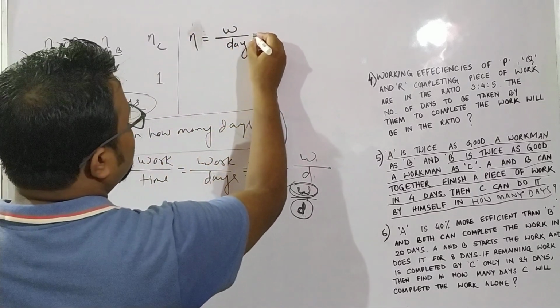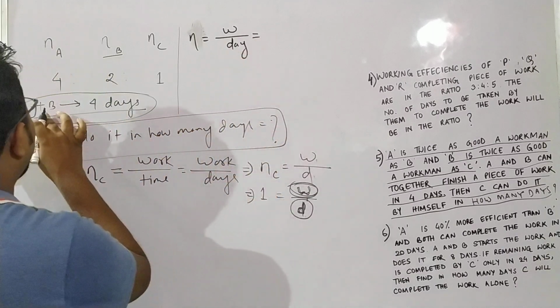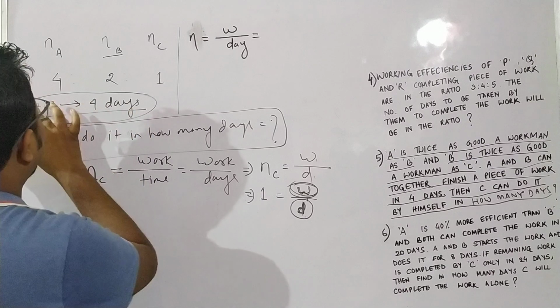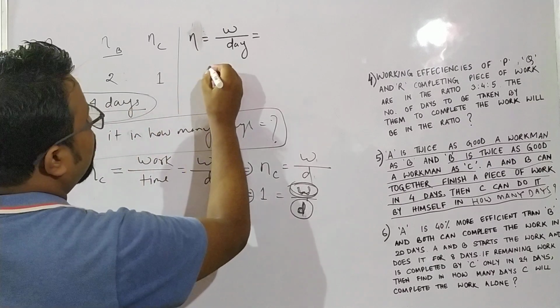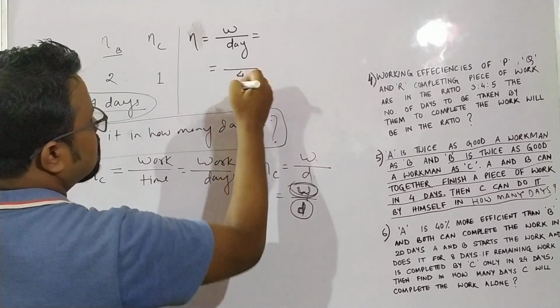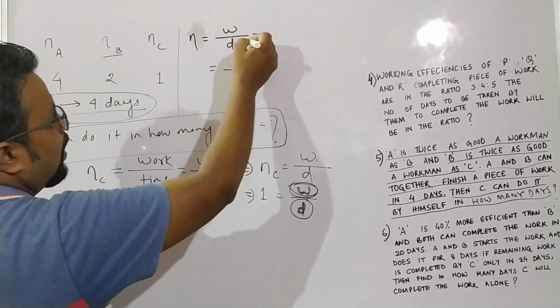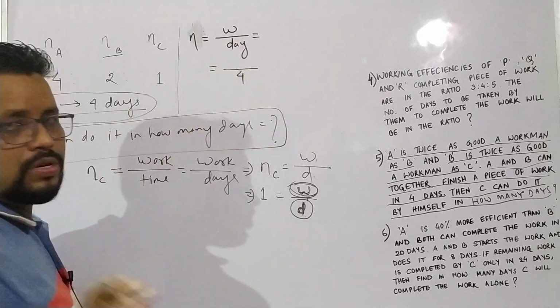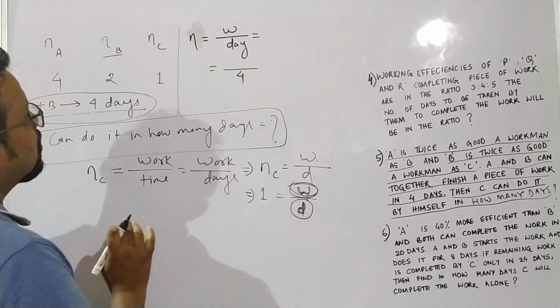What we know here is that the number of days is given for A and B. A and B take 4 days. For A and B, the number of days is 4 days.